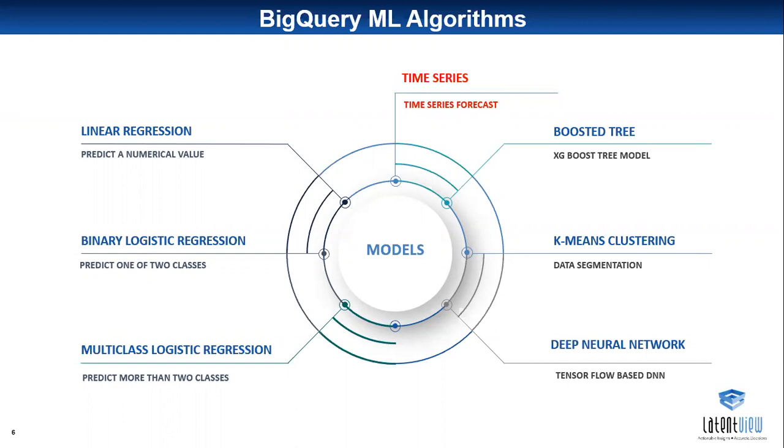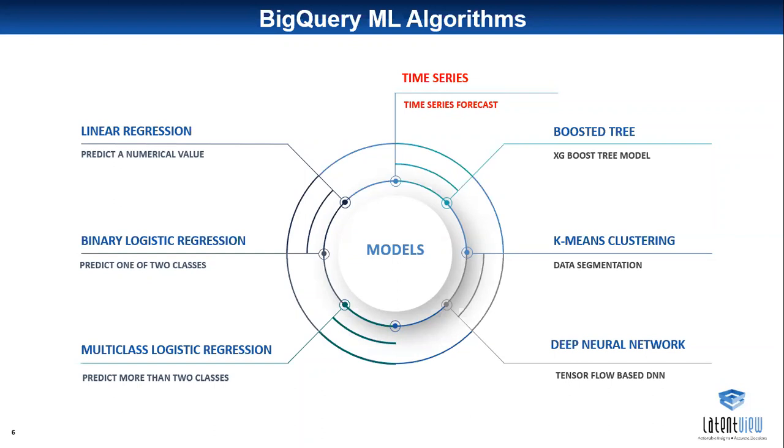When it comes to logistic regression, it is a supervised learning classification algorithm used to predict the probability of a target variable. The nature of the target or dependent variable is one of two possible classes. If we have two possible classes, it is called binary logistic regression. If the target variable has more than two possible classes, it will be multi-logistic regression.